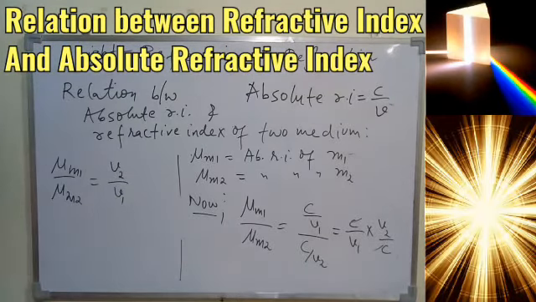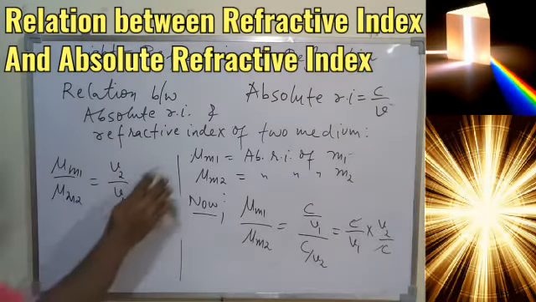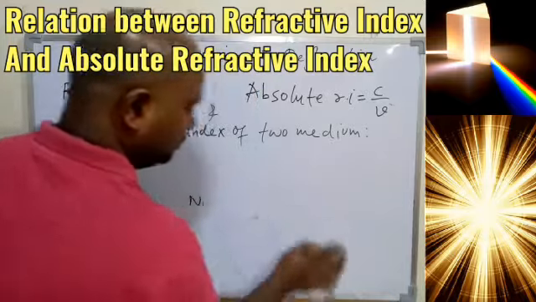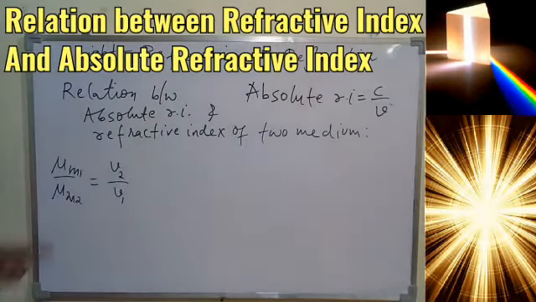I hope this is also understood. Now this is the new equation we are getting. Now if you see this equation, it shows that the absolute refractive index of medium 1 divided by the absolute refractive index of medium 2 is equal to the speed of light in medium 2 by the speed of light in medium 1.